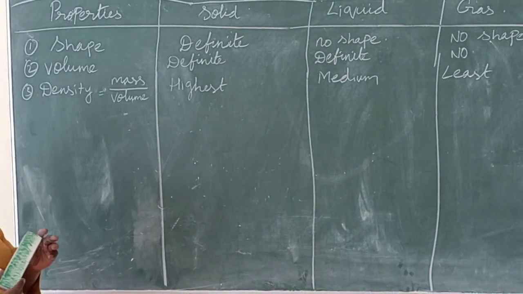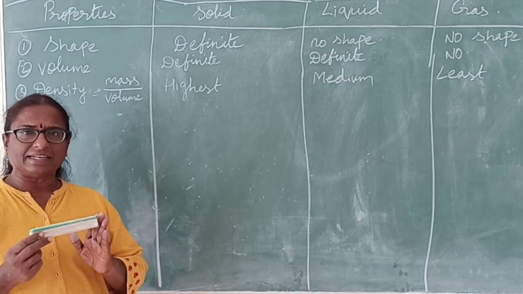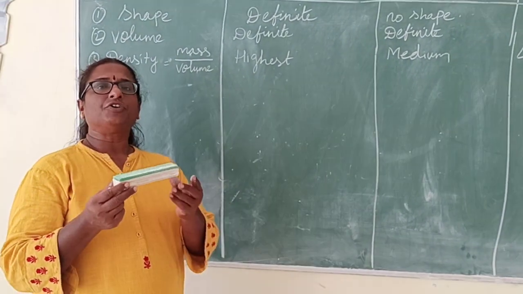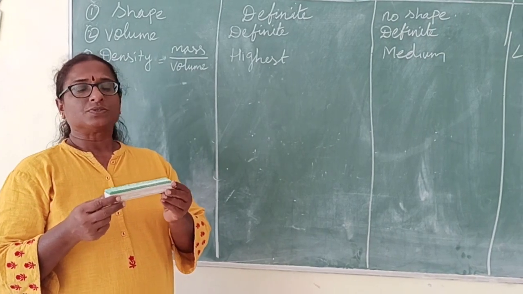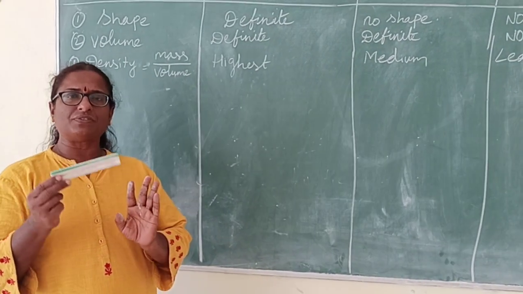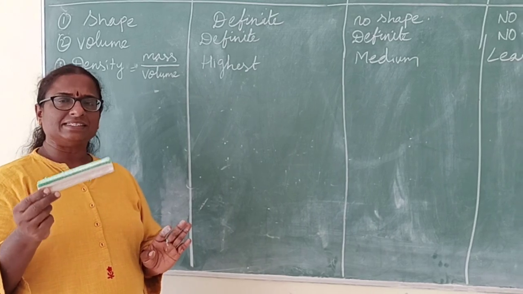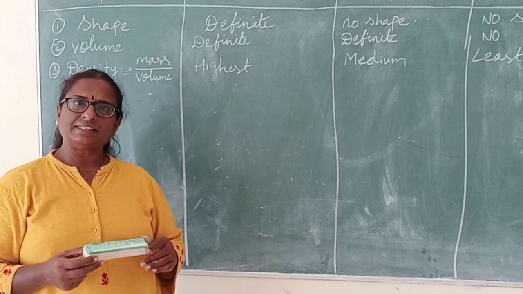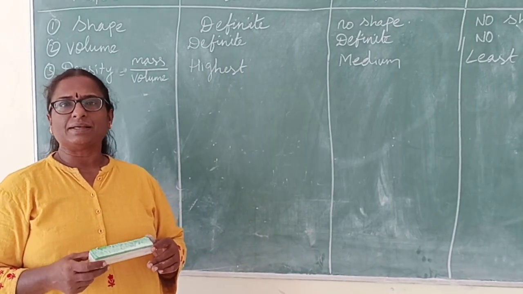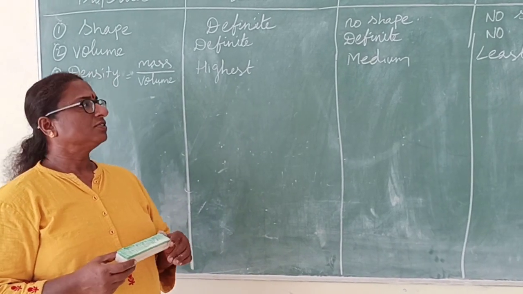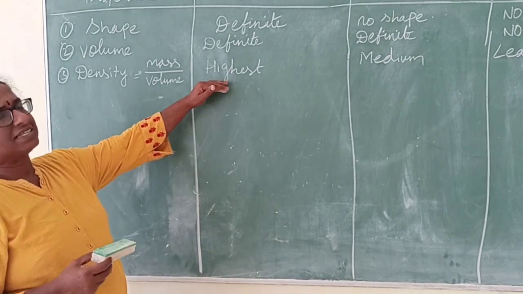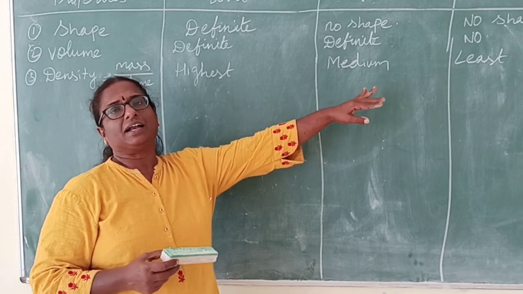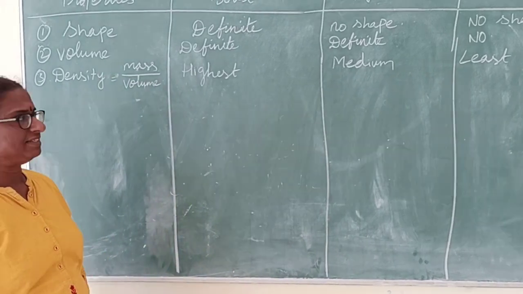For example, how can you calculate the density of this duster? You have to find the mass and you have to find the volume. So mass by volume of this duster gives the density of this solid duster. Similarly, if you want to find the density of water, you have to find the mass upon volume. So solids have the highest density, liquids have medium density and gases have the least density.